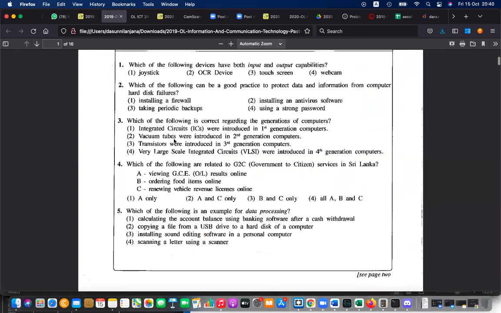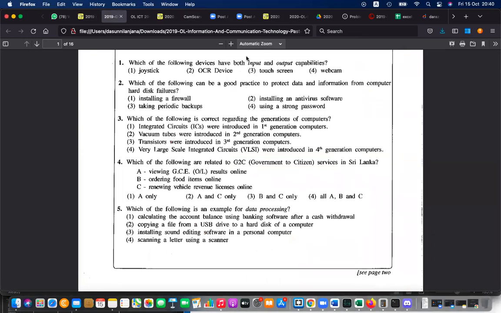You have to answer. These questions are very easy when compared with the 2020 paper. I think this one is pretty easy, so you can answer quickly. Send your answers to the chat, please. Find the answers and send them to the chat. I'll give you 2 to 3 minutes to answer the first 5 questions. Just send it to the chat. If you don't know the answer, it's okay.